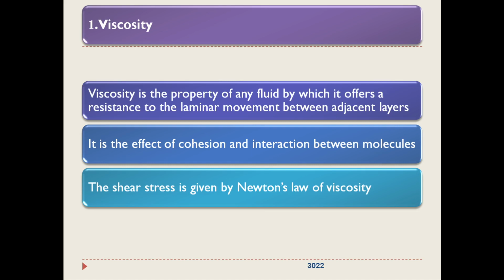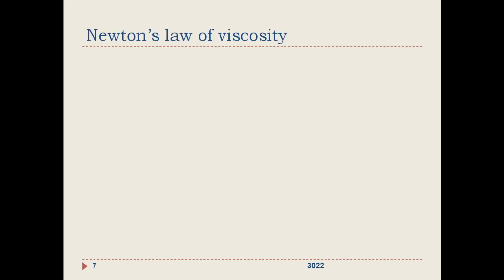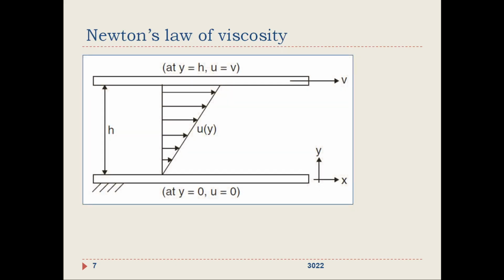So that shear stress, denoted by tau, Greek letter tau, is given by Newton's law of viscosity. We have already discussed this in the first chapter, first module. Let us refresh that once again.